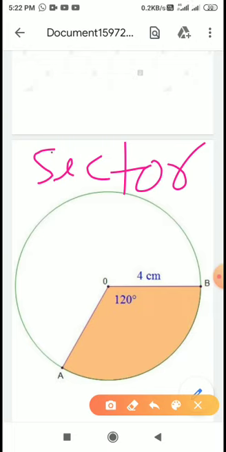Sector is a part of circle. It can be complete circle, it can be semicircle, it can be a quadrant that we have discussed in the previous video, and also we have discussed about the formula. In textbook page number 150, the formulae and the diagrams are explained, so you can refer that page in your textbook, page number 150.